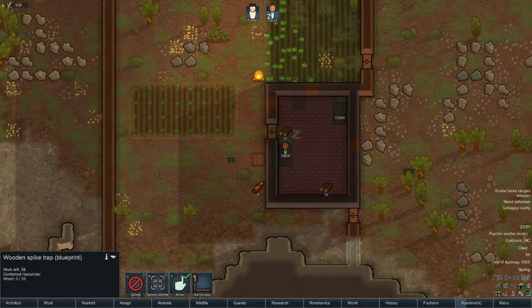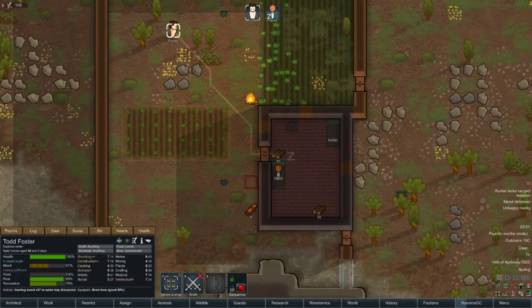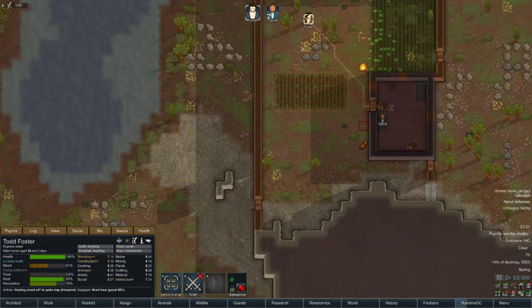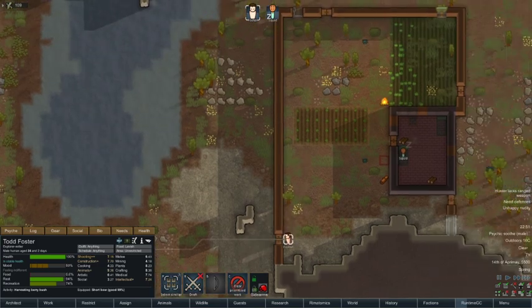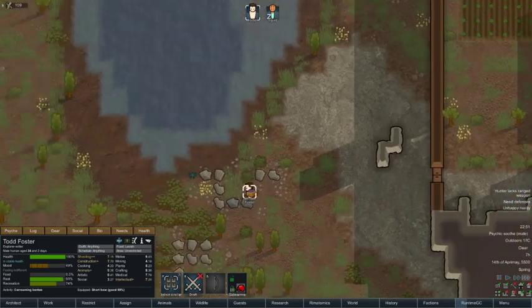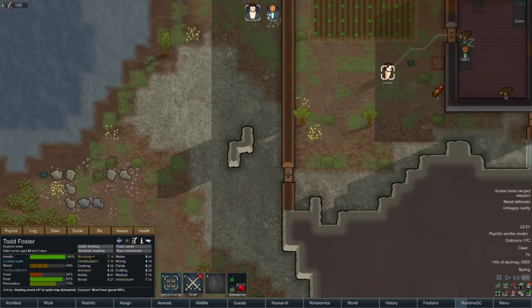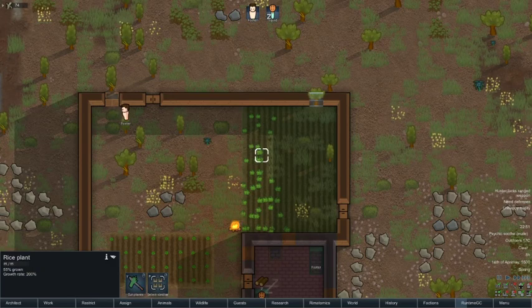Squid's still being lazy, and they've got disturbed sleep because Foster's moving around. That's going to piss him off. Right, Foster's food is horrendously low. This is very bad indeed. Right, Foster's priority now is going to be to cut this berry bush here. He's going to once again eat raw food. There you go. And he's fine again. And in the meantime, hopefully, our rice plants are growing.